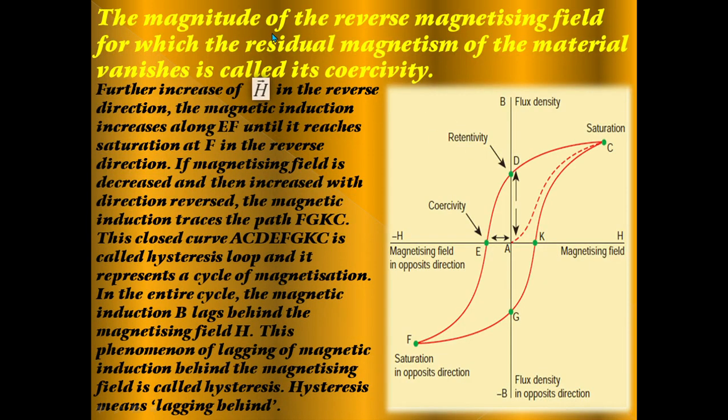The next important point: the magnitude of the reverse magnetizing field for which the residual magnetism of the material vanishes is called its coercivity. Here, this is the coercivity.